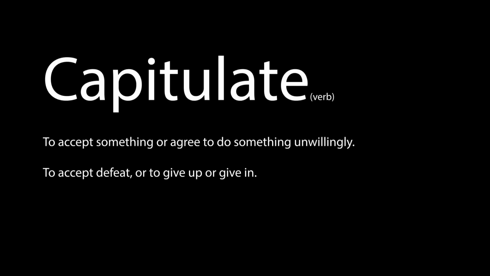Today's word is capitulate. Capitulate. To accept something or agree to do something unwillingly. To accept defeat or give up or give in.